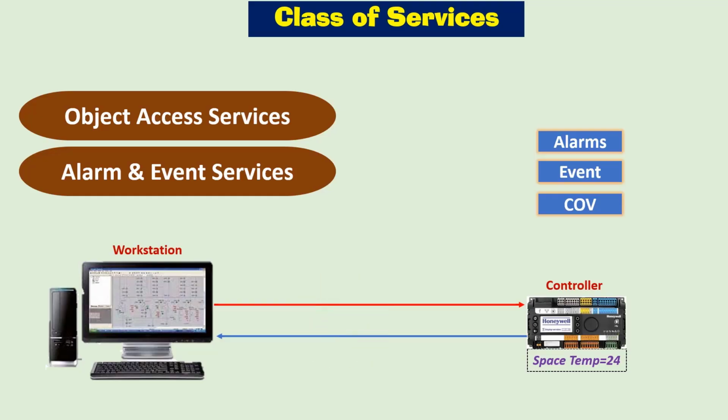On the other hand, if COV notification is used, controller will monitor the object itself for any changes in the value. When value changes by a specified amount defined in the controller, it will send notification containing the object value to all the devices who have subscribed for that object. For example, if space temperature value changes from 24 to 25, controller will send notification to the workstation who have subscribed for space temp object. So COV is a very effective method to replace the continuous polling of the objects, which results in a large amount of traffic on the network.